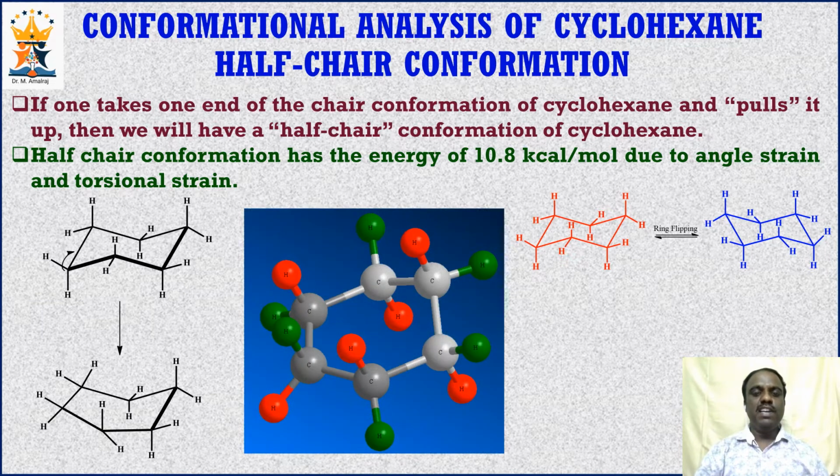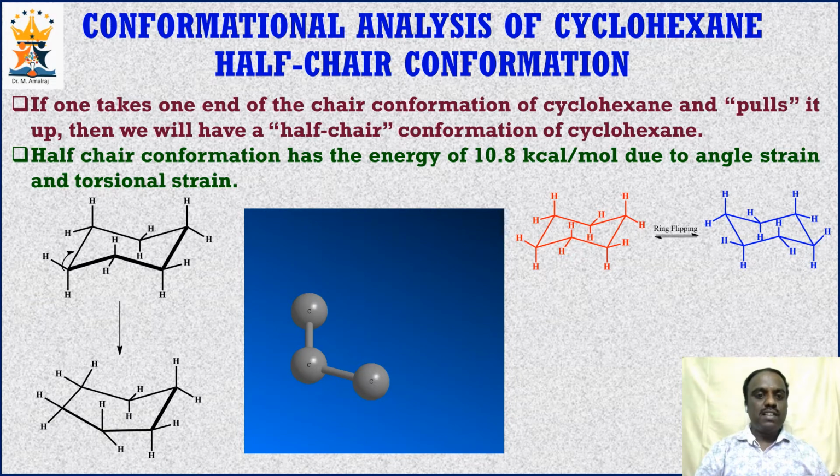Just look at the 3D image of half chair conformation. See, almost 5 carbon atoms lie in one plane and 1 carbon atom lies above the plane. So the carbons which are marked gray will have the internal bond angle of 120 degree. See that this internal bond angle will be 120 degree, which is higher than the typical tetrahedral bond angle, and hence this experiences angle strain.